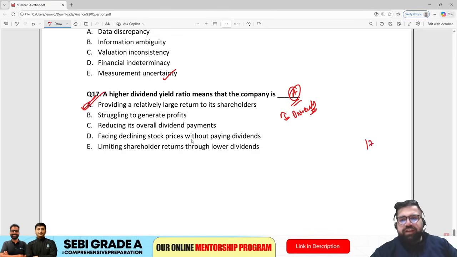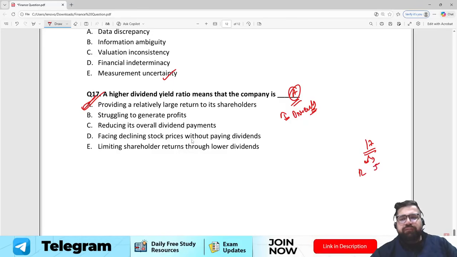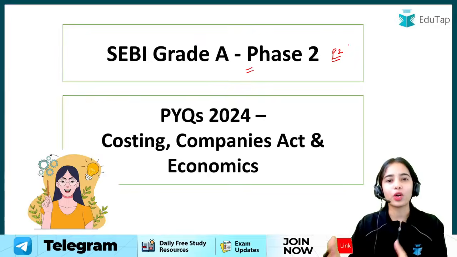So from 17 questions of commerce and accounts, I think 12 are directly doable, 5 were a little bit confusing. So if you have knowledge about them, you cannot leave them behind.